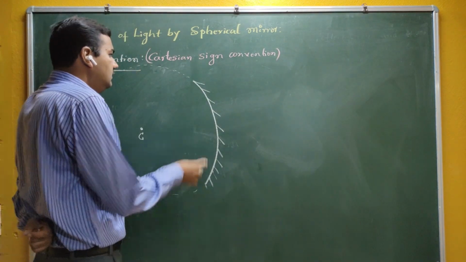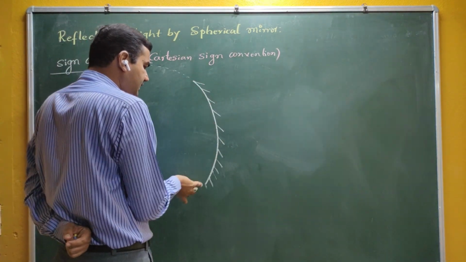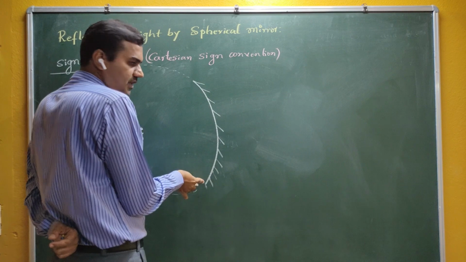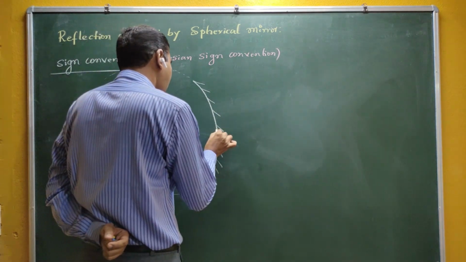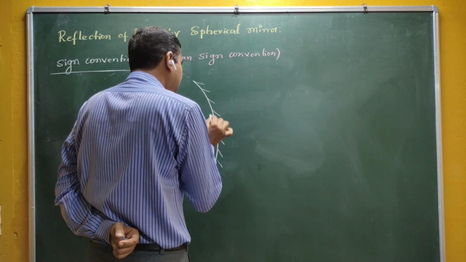Now there is one more center. This is a curvature, and this curvature has a certain geometrical center.